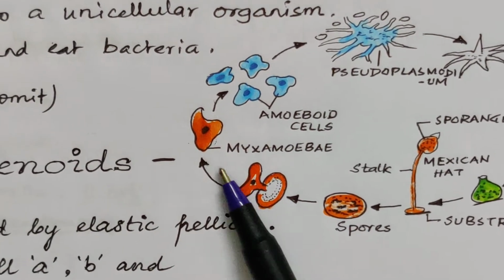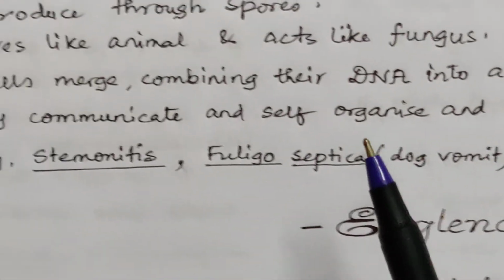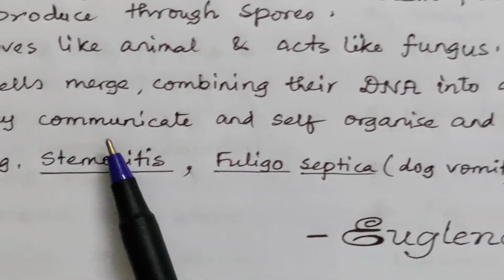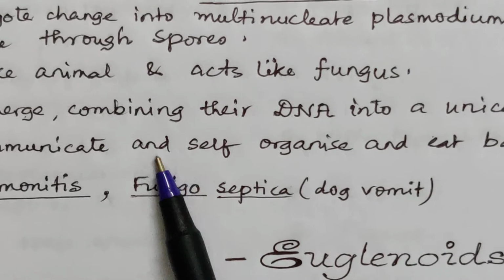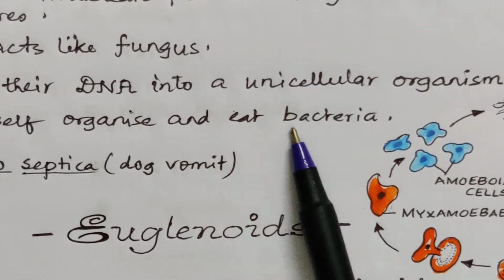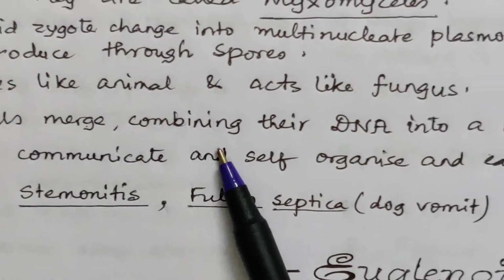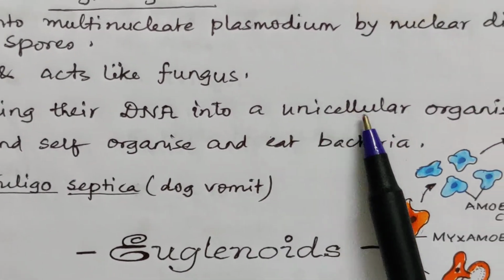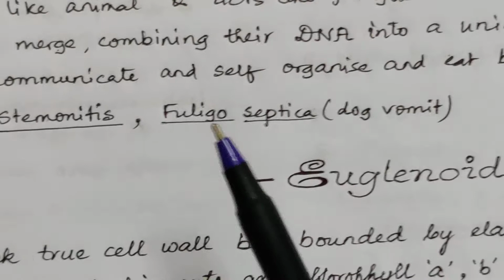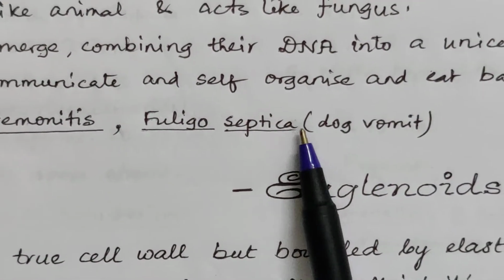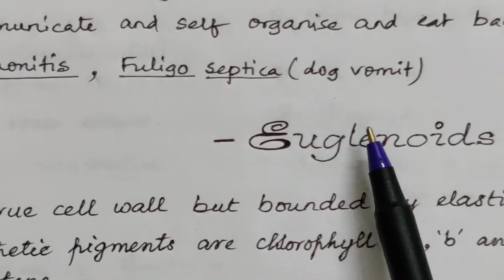The spores germinate to produce myxamoebae. They communicate and self-organize and eat bacteria. The two cells merge, combining the DNA into unicellular organisms. An example is Fuligo septica, which is known as dog vomit.